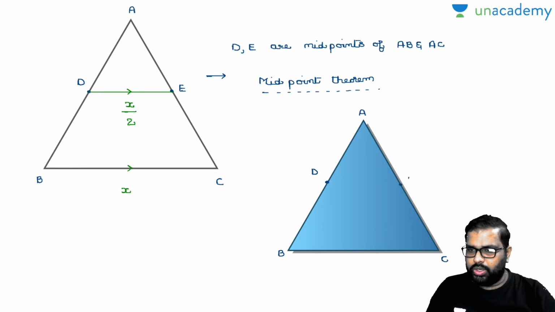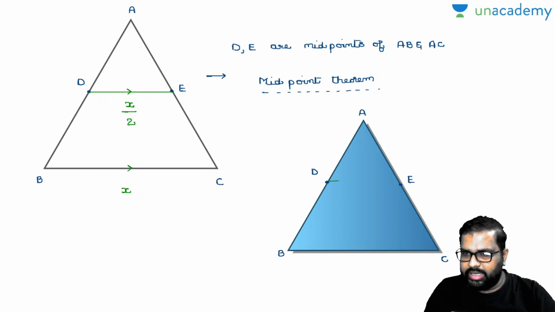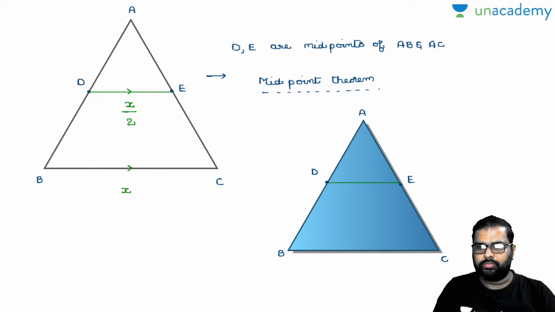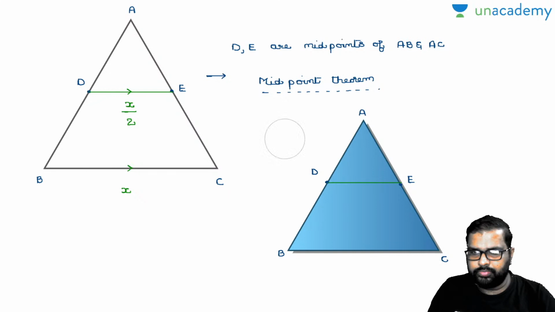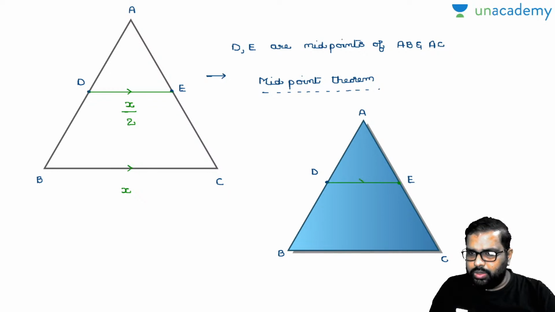E is a point on AC. Now I am joining the line segment DE. I am joining these two points D and E. Now see here, this DE is parallel to BC.